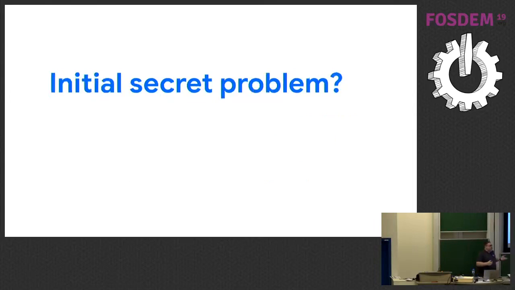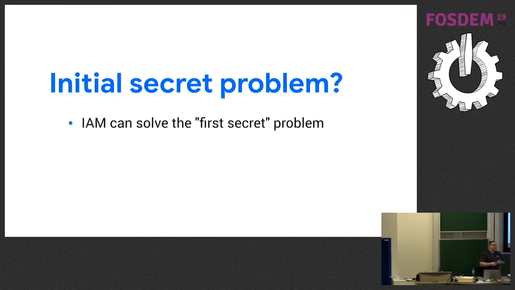But it introduces a new problem, which is how do you authenticate your Kubernetes nodes to talk to the KMS provider? It's called the initial secret problem or the first secret problem. And generally, IAM is the way that you do this if you're on a cloud provider. So identity and access management. On GCP, that's service accounts. On AWS, that's either ARNs or access tokens. But generally, you give the master node either a service account credential, an access token, or you grant the machine that it's running on permission to talk to the API, and you can revoke that at any time.